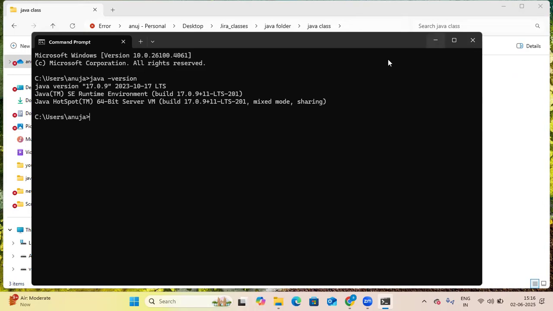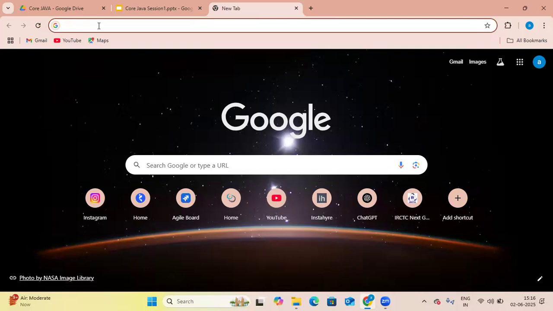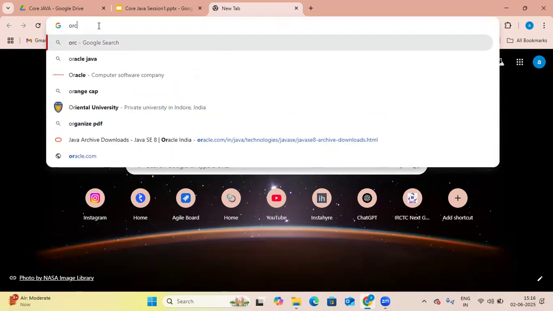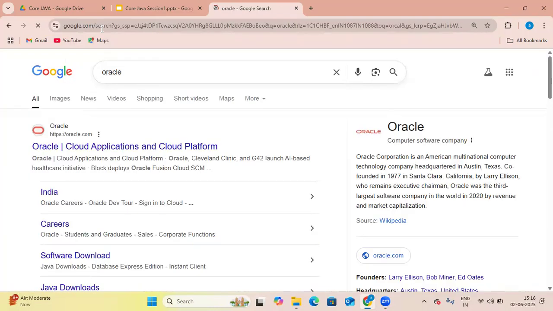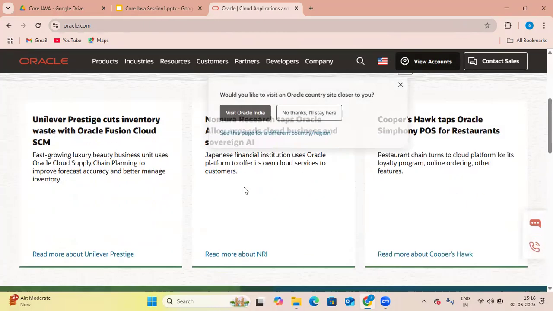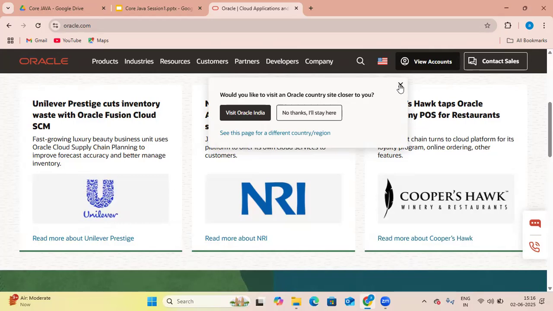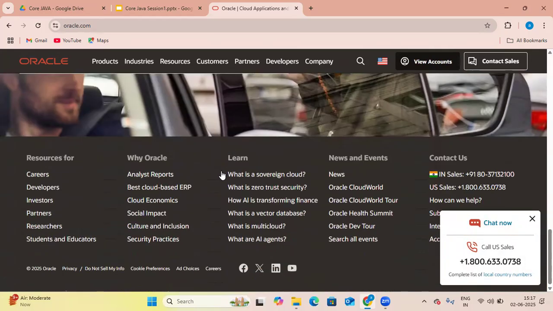So if Java is not installed in your system, then just go to a browser and type Oracle. Oracle is the company that acquired Java.